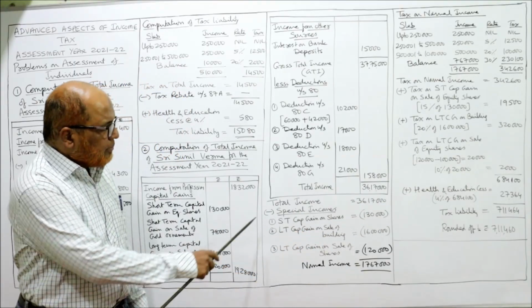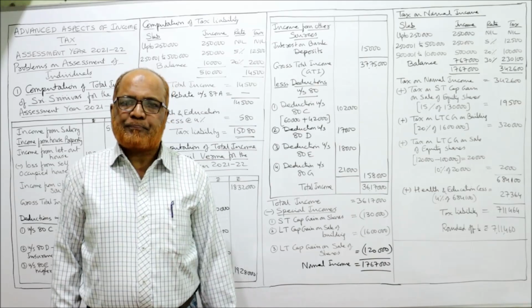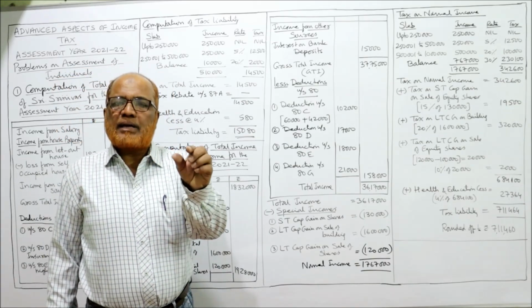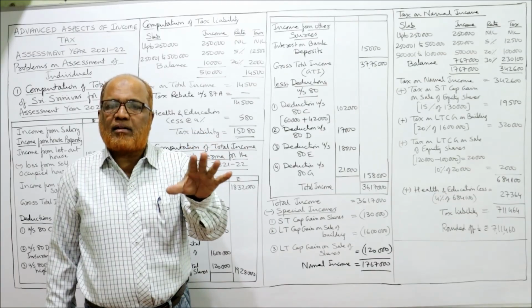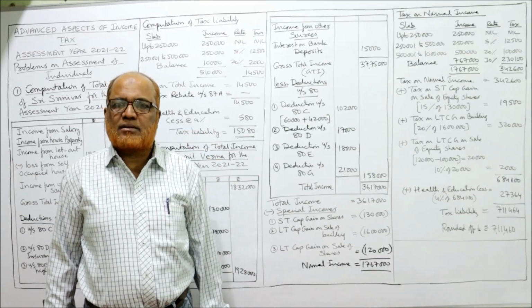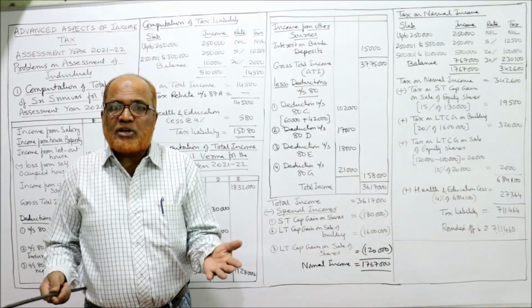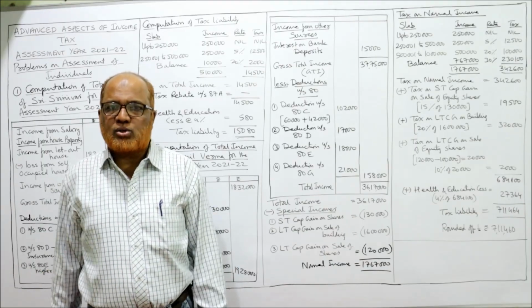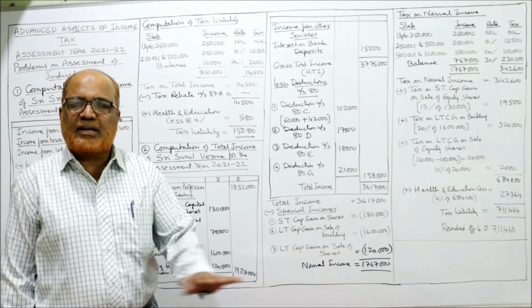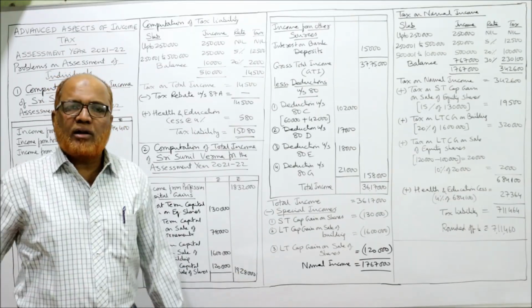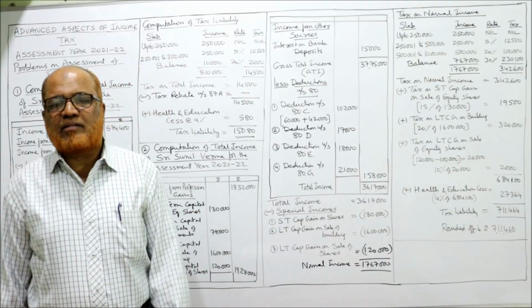Second, long-term capital gain on sale of building. Any long-term capital gain is taxable at a flat rate of 20%. So this is also a special income. So I am removing this one also. So 16 lakh rupees is the long-term capital gain on sale of building. Deduct. Thirdly, long-term capital gain on sale of shares.